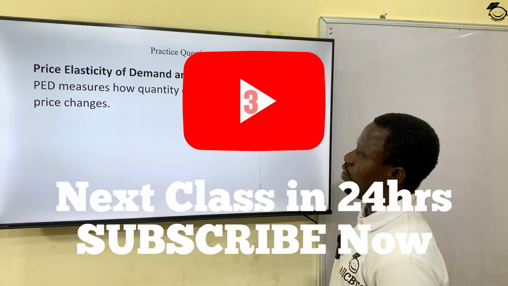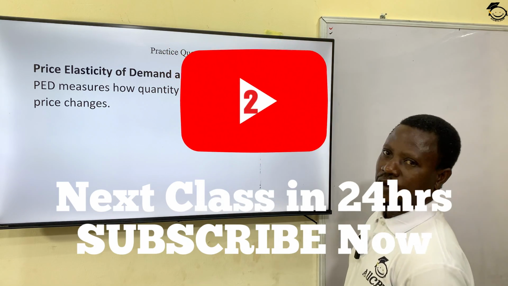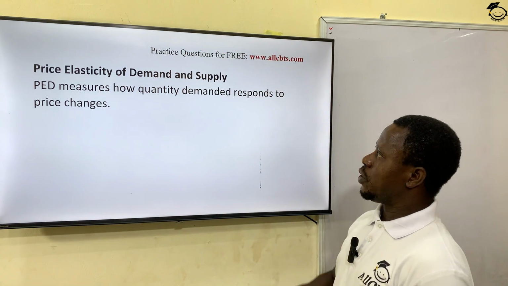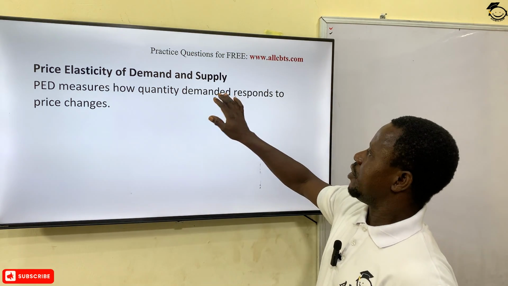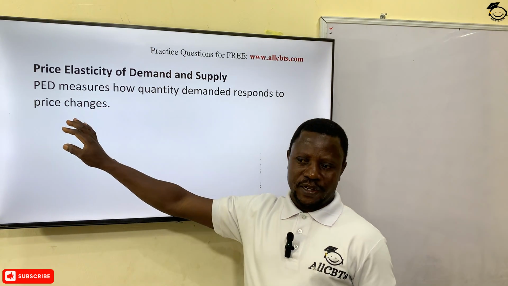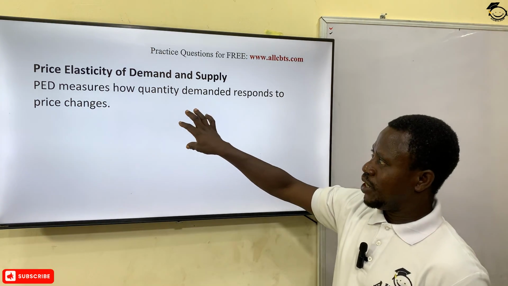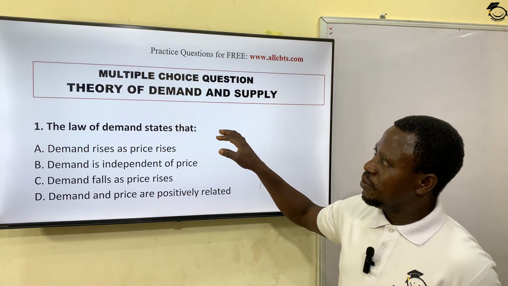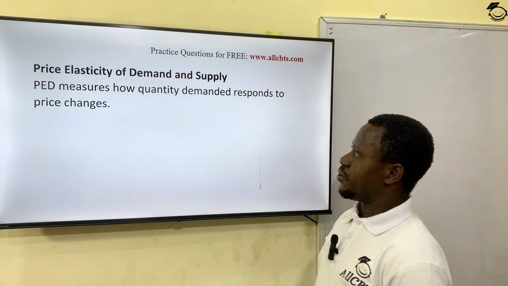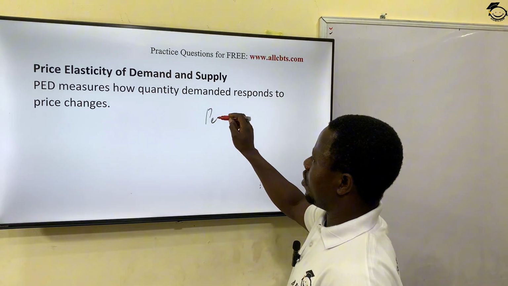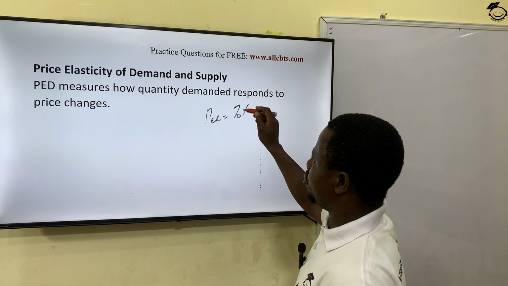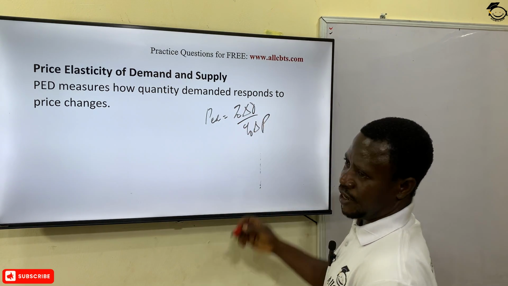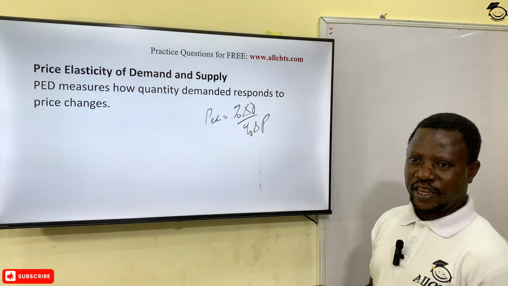Price elasticity of demand and supply. When we say price elasticity, we are talking about the measurement of the quantity demanded in response to changes in price. Like I say, price elasticity of demand equals the percentage change in demand over the percentage change in price. This is what they call price elasticity.